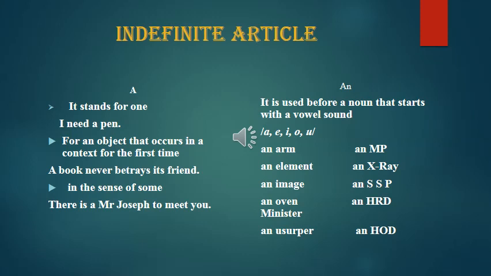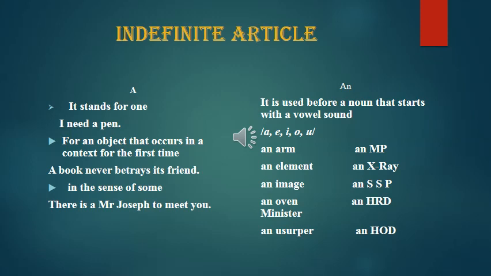An MP, so the sound is "em". An X-ray, the sound is "ex". An SSP, the sound is "es". An HRD minister, an HOD. It's not a HOD. So the sound is to be followed and not the alphabet.